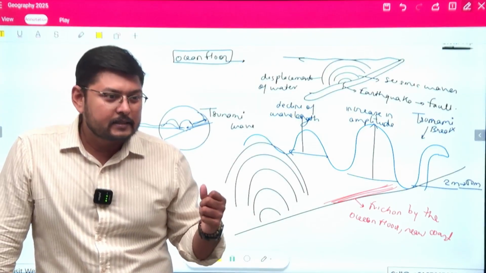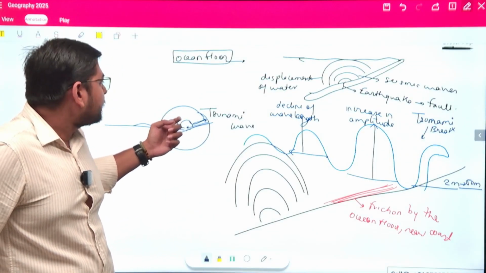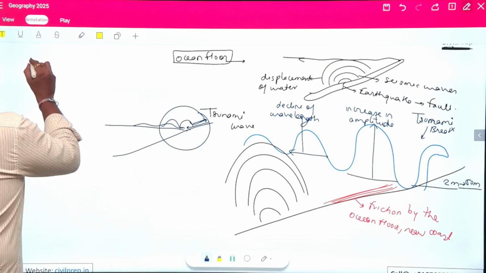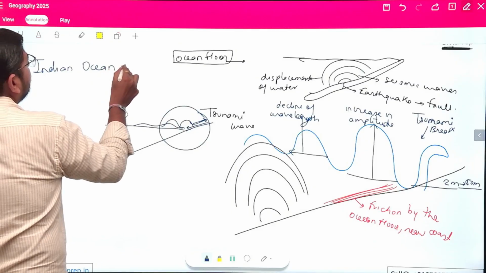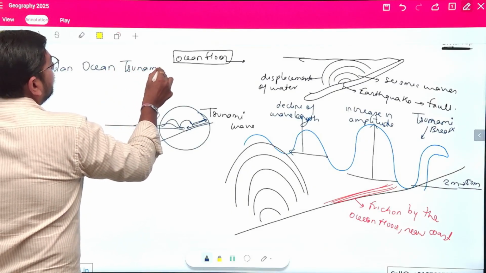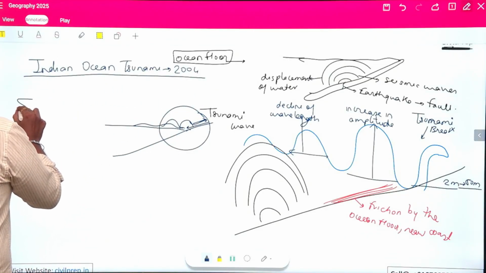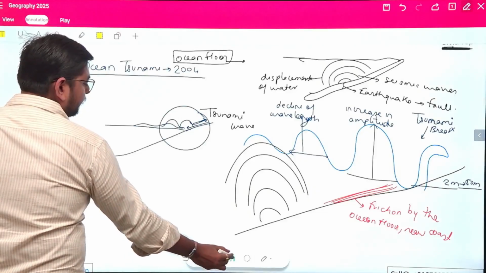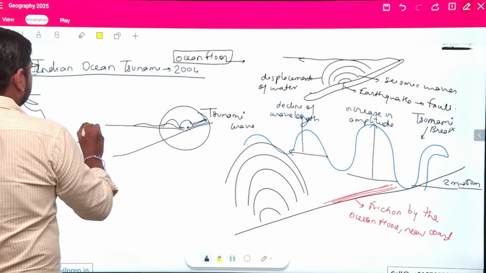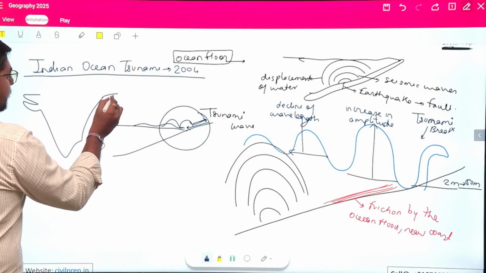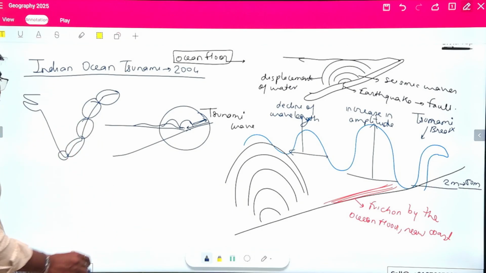So this is one of the disasters which we see happens during the development of a tsunami. If we give an example of the Indian Ocean tsunami, this occurred in 2004. In this Indian Ocean tsunami, in the coastal regions of India only, for example West Bengal, Odisha, Andhra Pradesh, Tamil Nadu, and certain regions of Kerala.